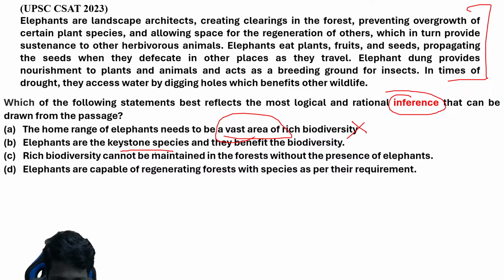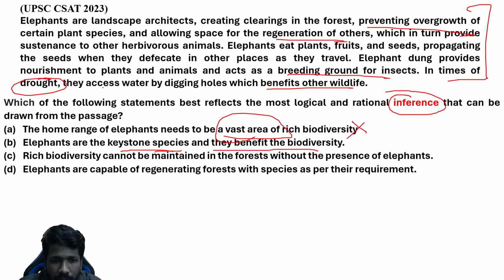Elephants are keystone species. Keystone species means the species that is defining the biodiversity, or defining the ecosystem. Elephants are keystone species and they benefit the biodiversity. Yeah, it is clearly mentioned. How all it is benefiting: regeneration of others, preventing overgrowth of certain plant species, breeding ground for insects so insects will be able to survive more, and benefits to other wildlife during drought. So they are keystone species and they benefit biodiversity. That is making very much sense.